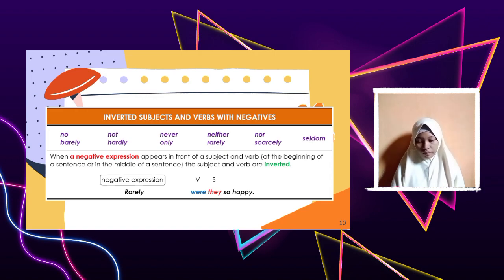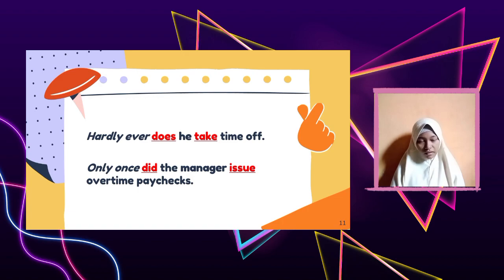In this example, let's follow the pattern. Negative plus verb plus subject. So when we find a negative expression at the beginning of the sentence or in the middle of the sentence, the subject and verb are inverted. Okay, let's check the other examples.